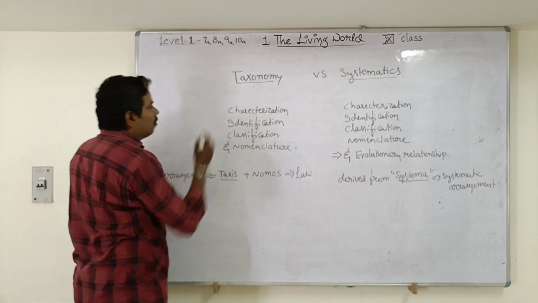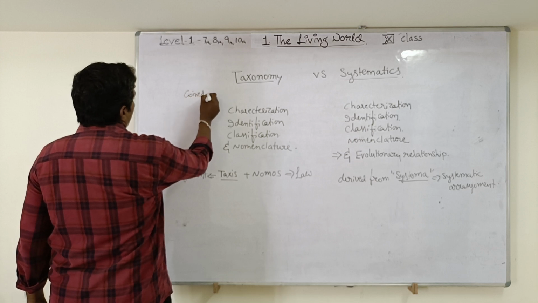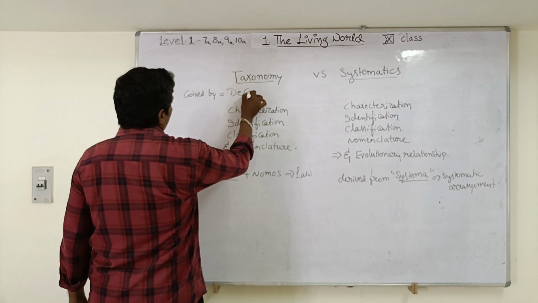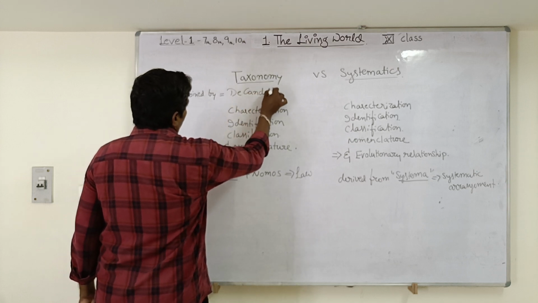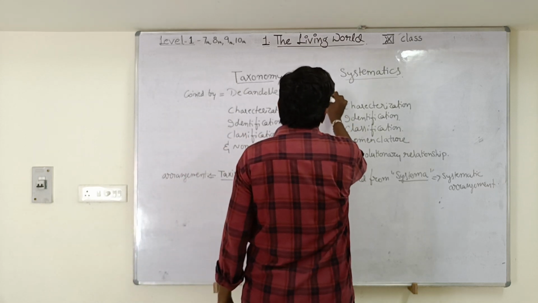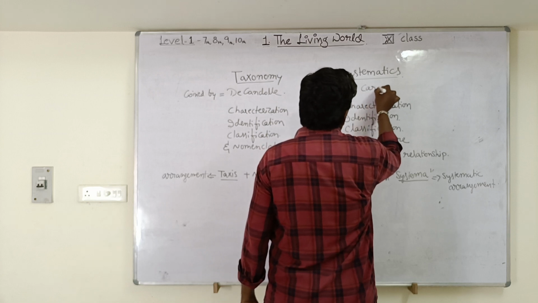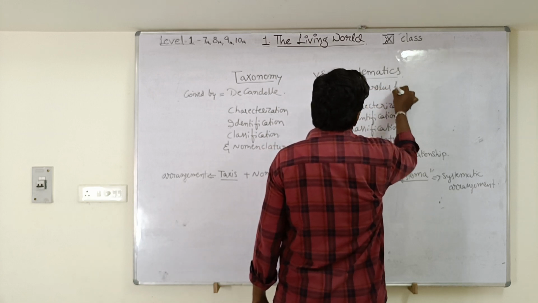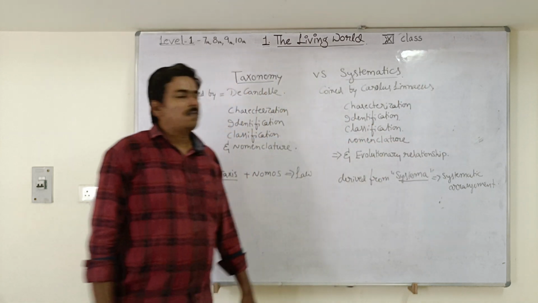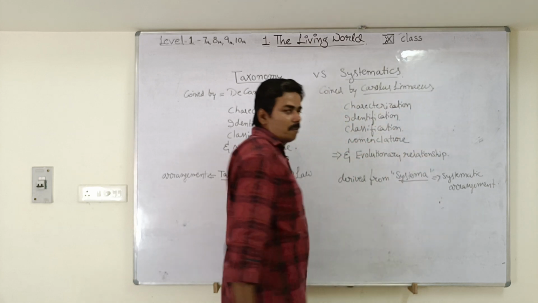The term taxonomy was coined by the scientist de Candolle, whereas the term systematics was coined by Carolus Linnaeus, who is also called the father of taxonomy.